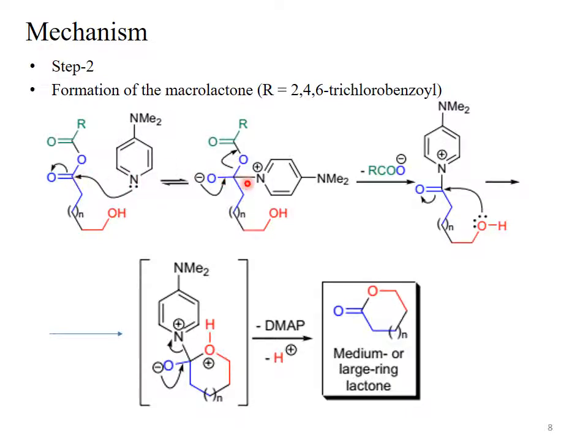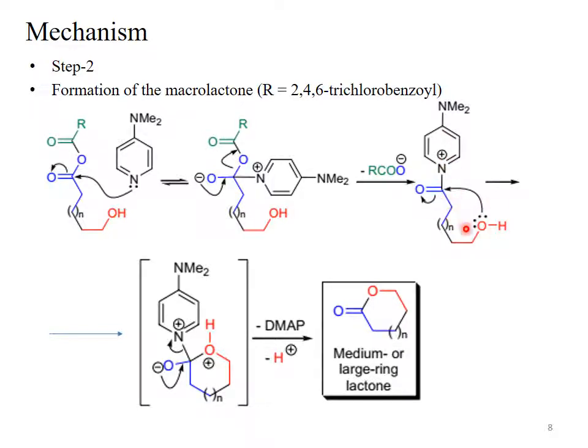The mixed anhydride which is produced in the first step is introduced to the solution of dimethylaminopyridine. When the mixed anhydride is introduced slowly, dropwise, the lone pair of nitrogen of the DMAP attacks the carbonyl carbon of the mixed anhydride and gives us this intermediate in which the nitrogen of the DMAP is positively charged and oxygen carries a negative charge.